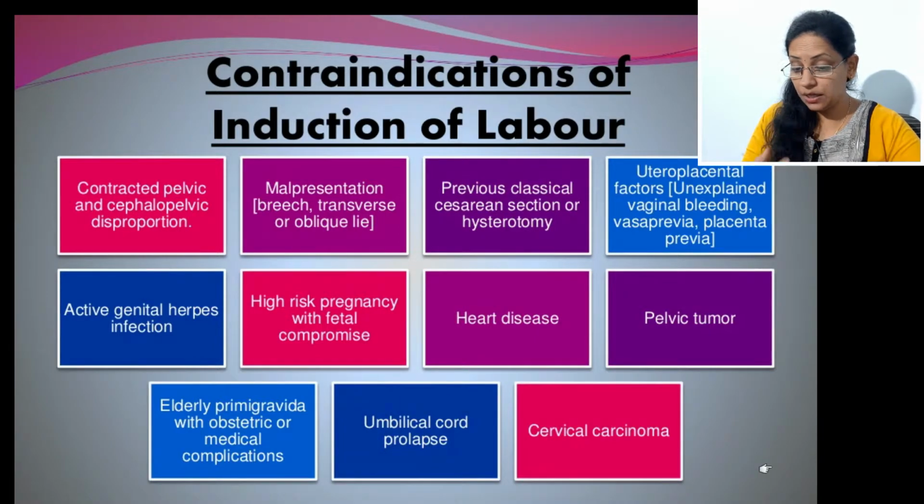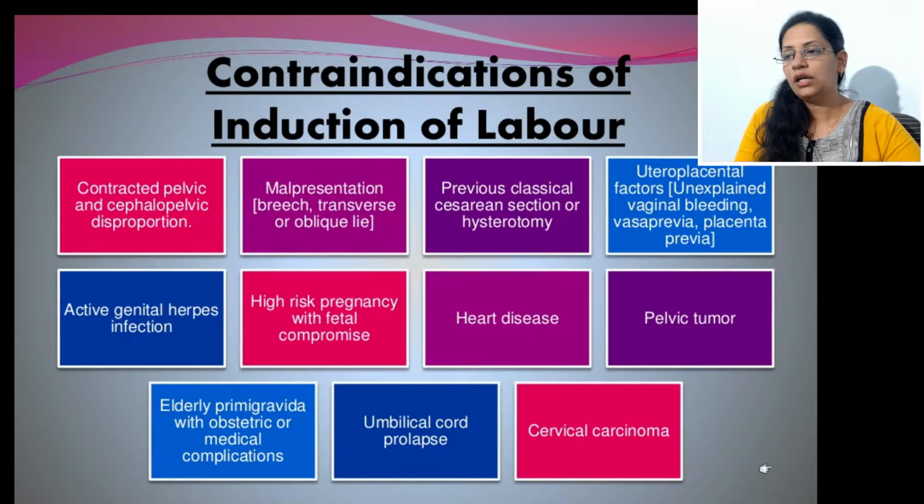Next is previous LSCS or previous cesarean. In these conditions also we cannot have induction of labor, because the previous cesarean scar can rupture because of the artificial induction of labor. So we should not give a trial of induction of labor for previous cesarean patients.